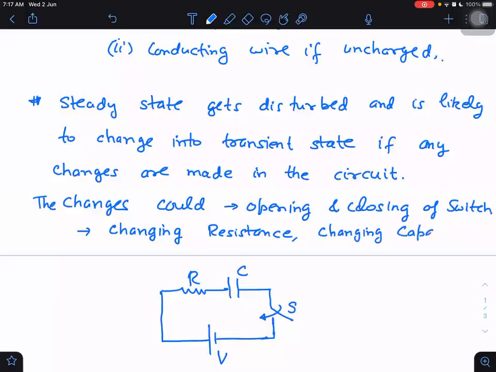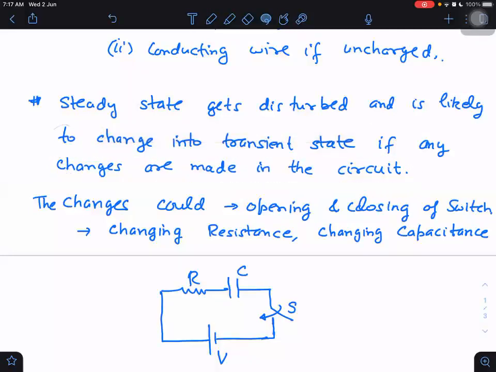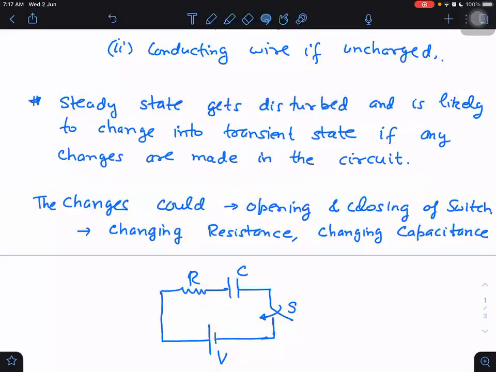How to change capacitance? Tell me how to change the capacitance. By changing the distance between the plates. Yes, this is one possibility. Another possibility, I can change the area. Adding dielectrics, sir. Yes, that is the third possibility. Very nice. I can add a dielectric, then also capacitance changes. I can change area. How to change area? There is a mechanism for that. If I have one plate here and a second plate here, if I shift one plate parallel to the other, then the overlapping area will decrease. Capacitance depends on this overlapping area. If the overlapping area is decreasing, ultimately it is the effect of decreasing the capacitance.